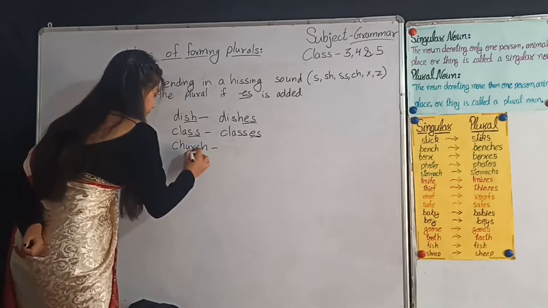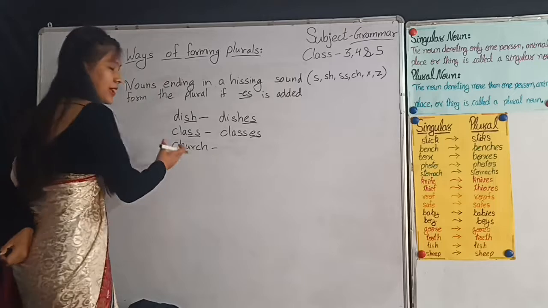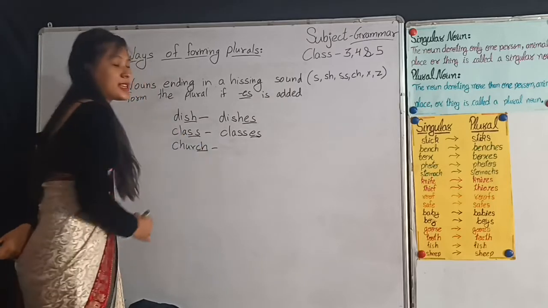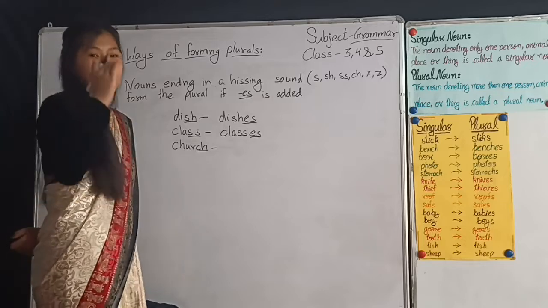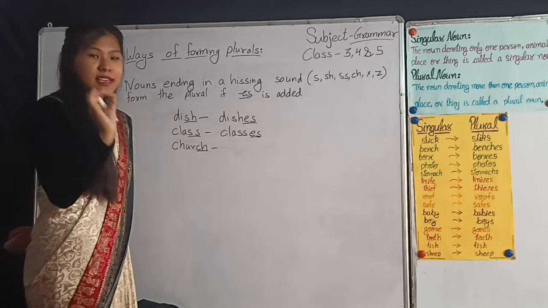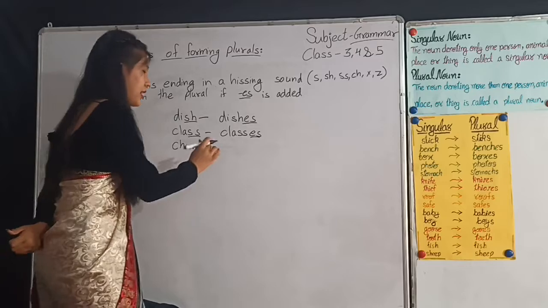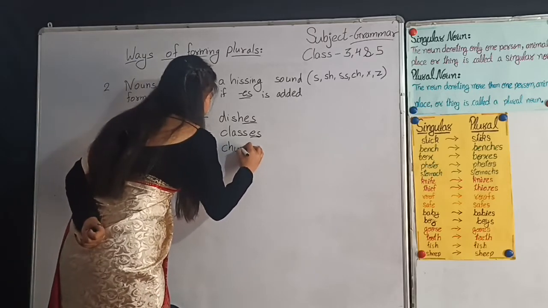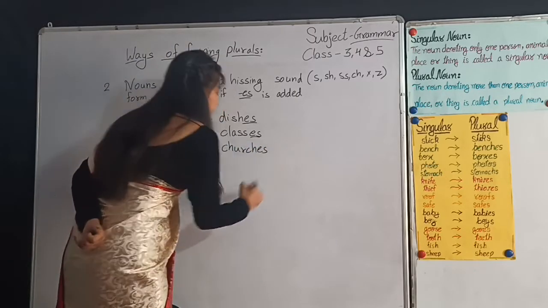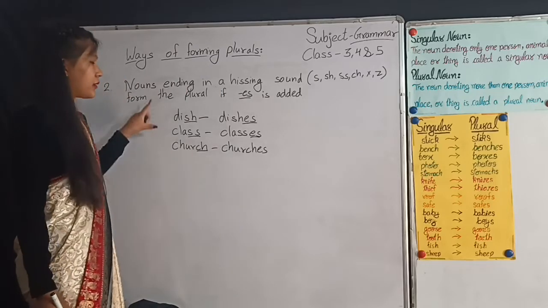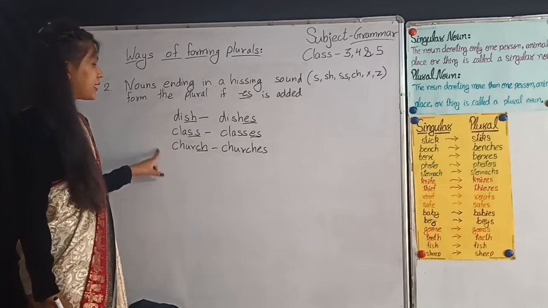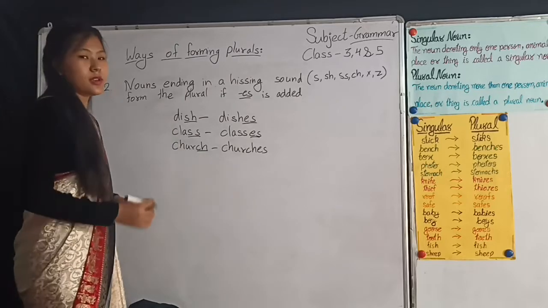Church. Again the same. At the end there is a hissing sound, ch. To make it plural, we have to add es at the end of the singular noun. Churches. Yes, you can look here, look at these examples to make it plural.